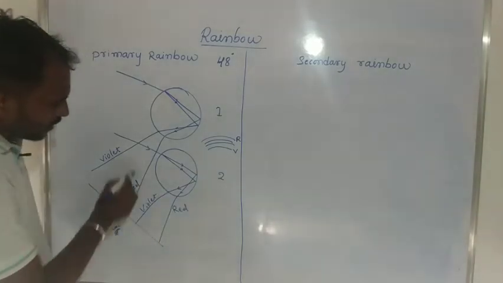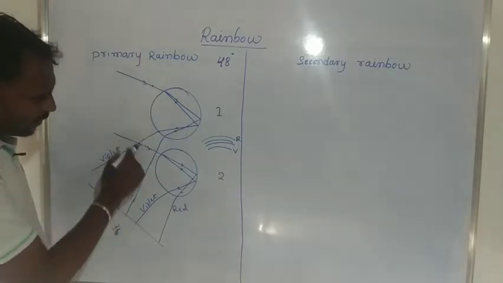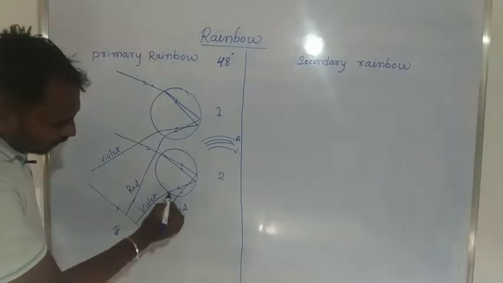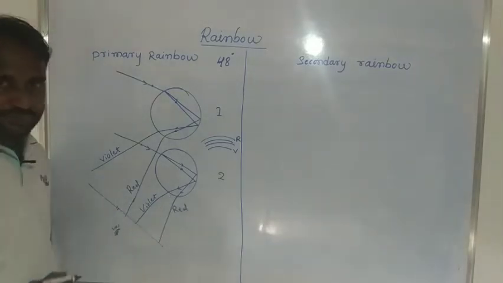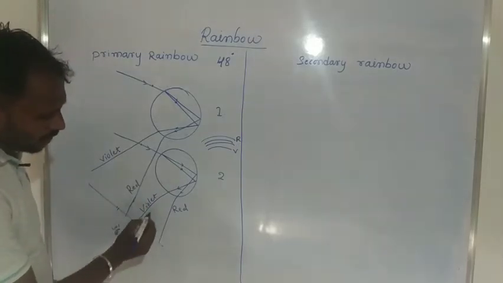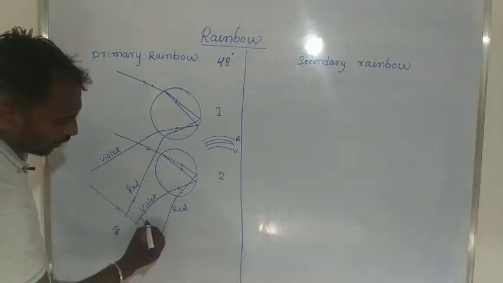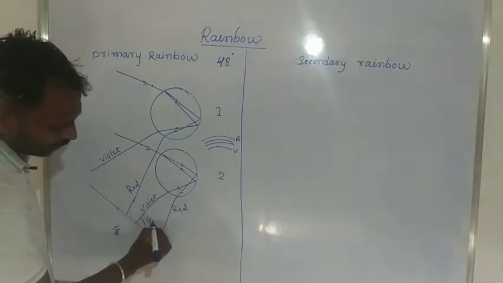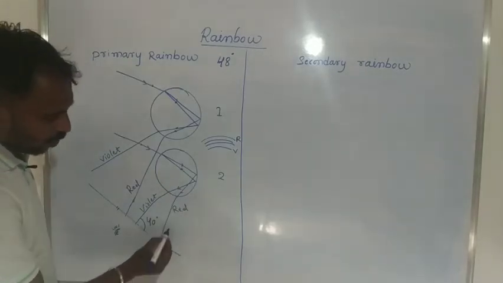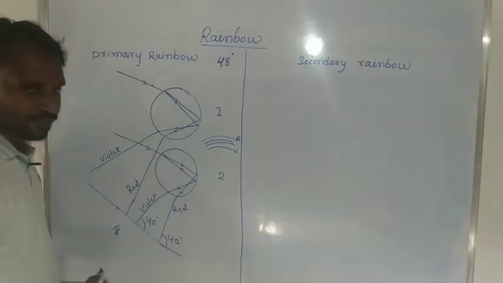Here, this one is the incident rays. These two are incident rays and this one is a parallel line. The emergent ray emerges from the water drop. Suppose the violet color light ray emerges from the water drop at an angle we consider to be 40 degrees, and the red color emerges from the water drop at an angle we consider to be 42 degrees.